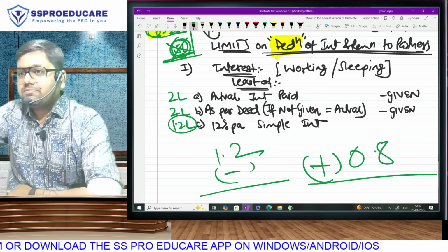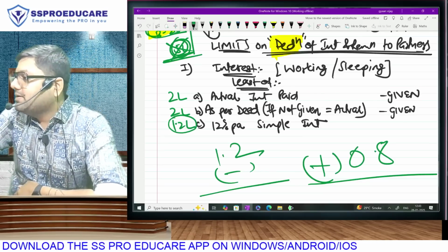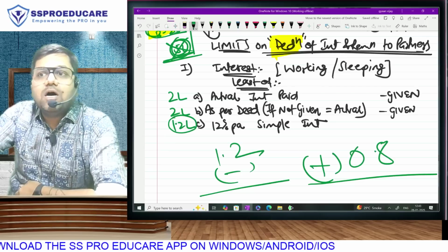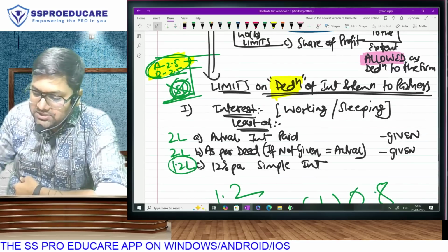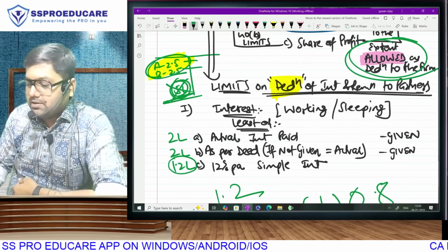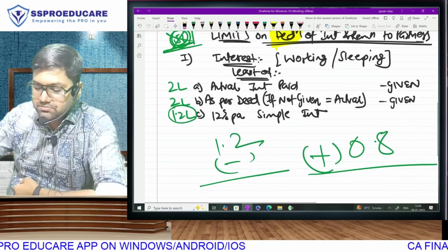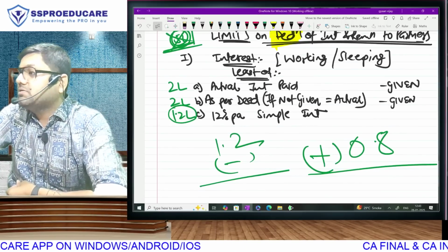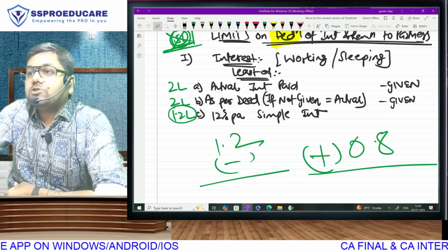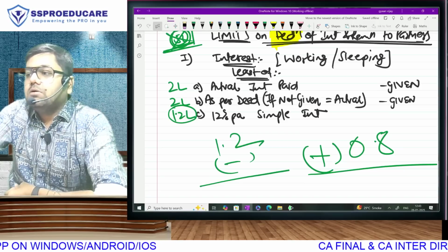120 ke 80. 120. Why 120? Because the amount deducted for the firm is the amount taxable to the partner. But partner has received how much? 2 lakh. So partner in P&L account must have credited how much? 2 lakh. But partner has to pay tax only on 120.